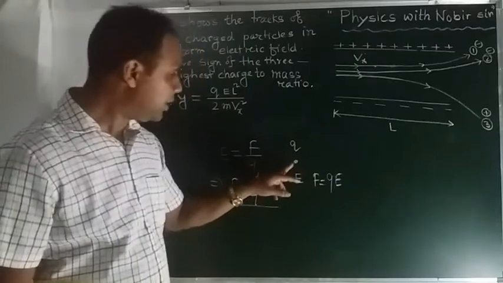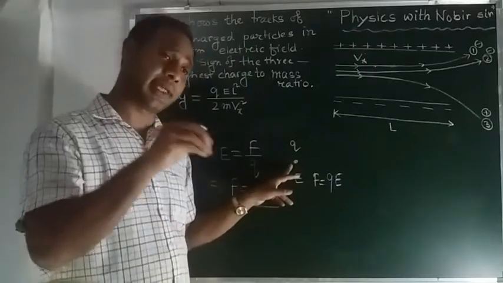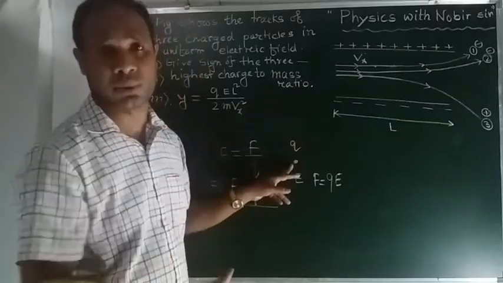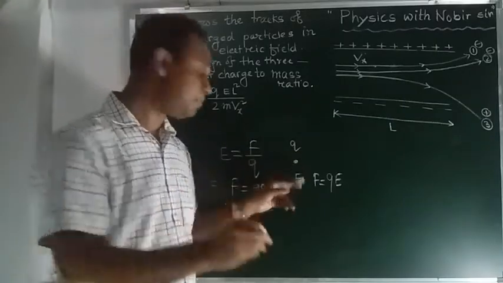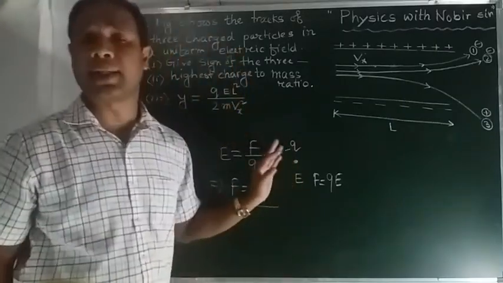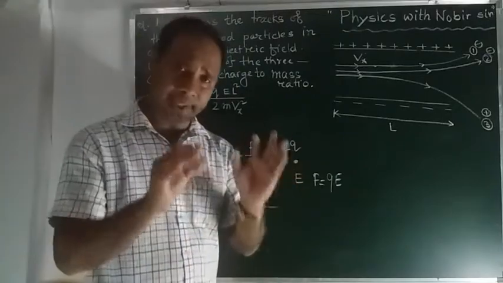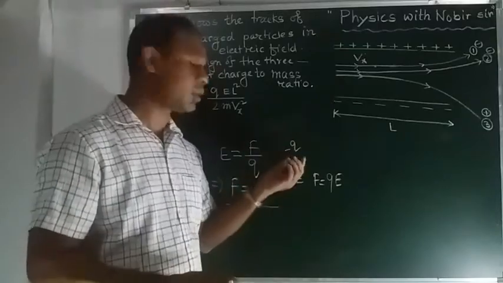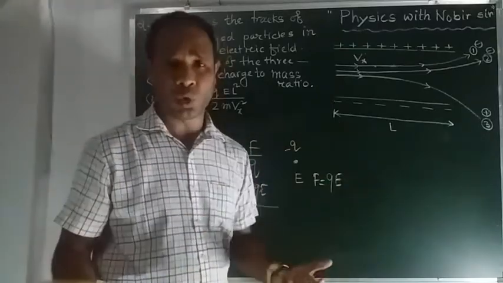Now, if it is a positively charged particle, the force exerted on it is along the direction of the electric field. On the other hand, if it is a negatively charged particle, the force exerted on it is opposite to the direction of the electric field. That is what you know.